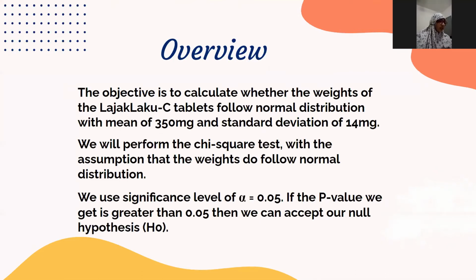To check this, we'll perform the chi-square test on the weights with the assumption that the weights follow the normal distribution. We'll use a significance level of alpha equals 0.05. If the p-value that we find is greater than 0.05, then we can accept that the weights follow a normal distribution.